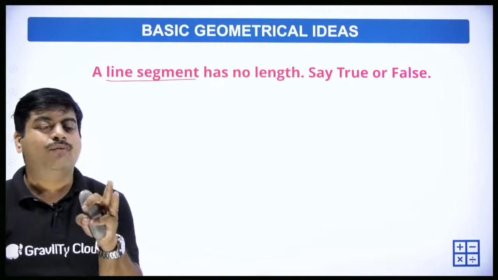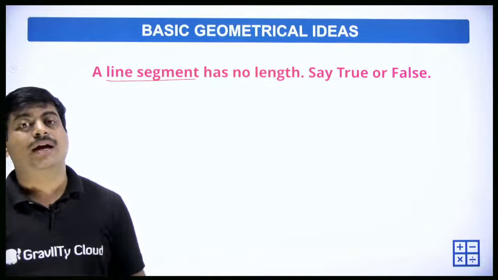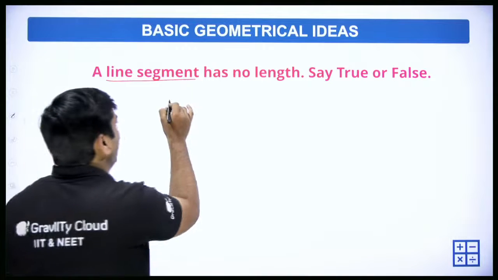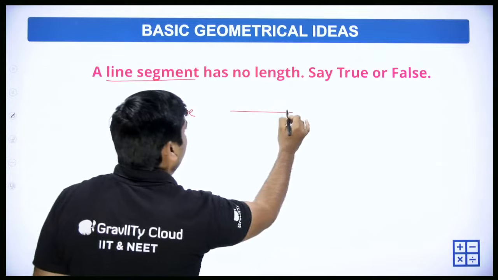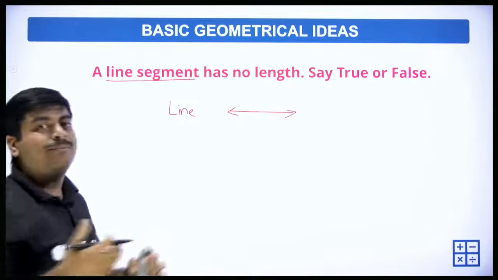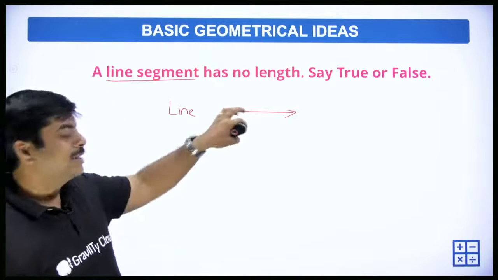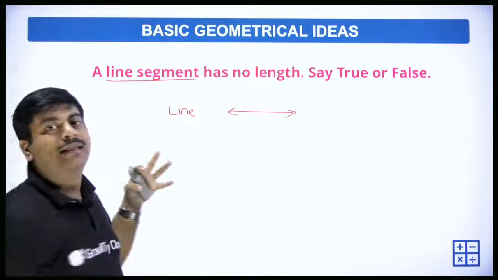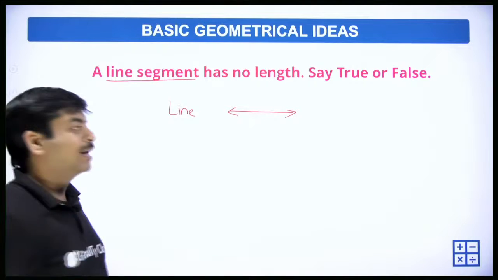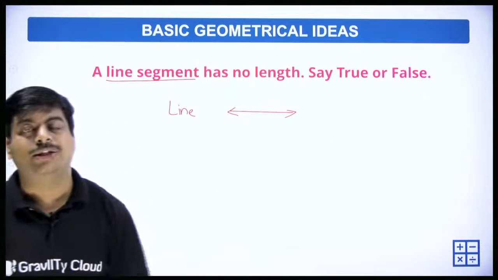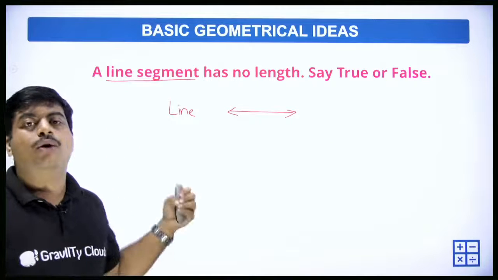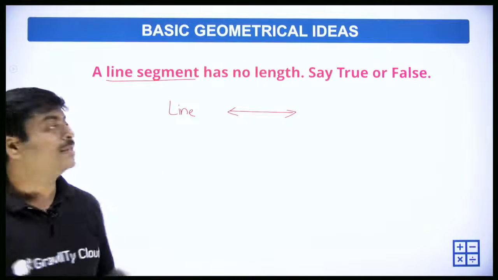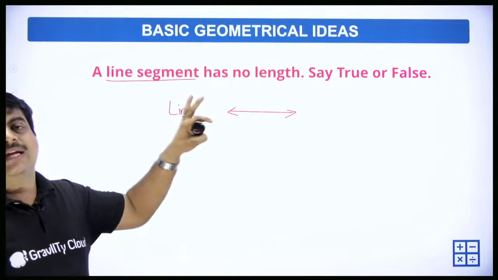We discussed what is a line, what is a ray, what is a line segment. So you need to understand which has a length and which doesn't have any fixed length. When we discuss a line, it is never ending from both sides. It has no starting point and no ending point. So can you tell what is the length? If I say 5 centimeters, some other person will extend it further and say 10 centimeters. One more person will come, extend it more and say 1 kilometer. And I'll come again to extend it more to say 100 kilometers, 1000 kilometers, and it is never ending. That means it has no fixed length.